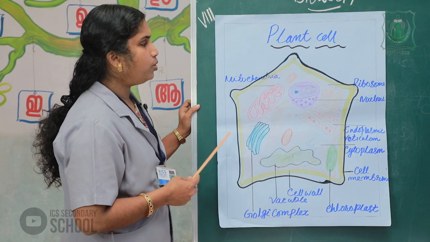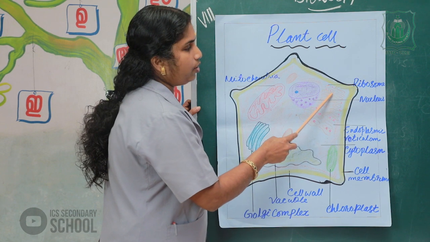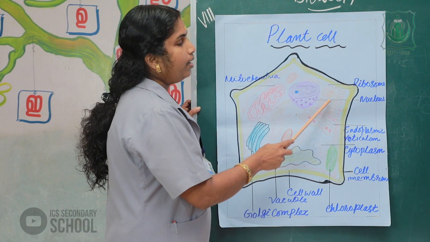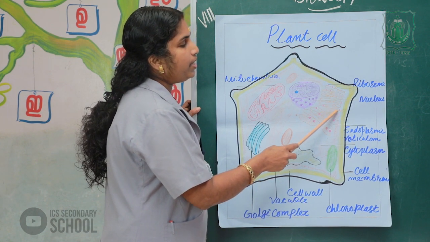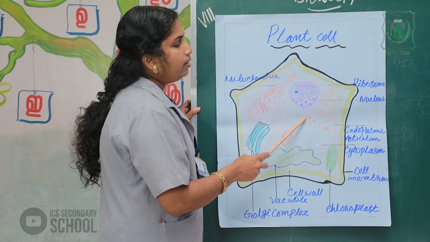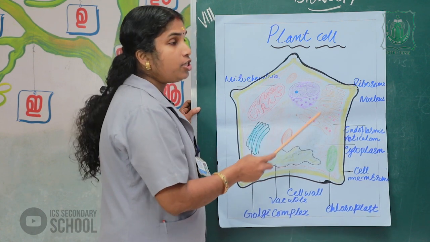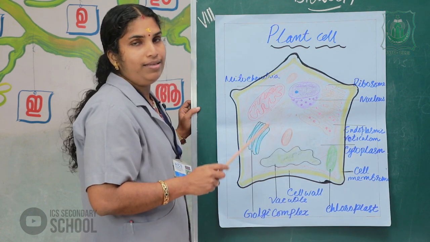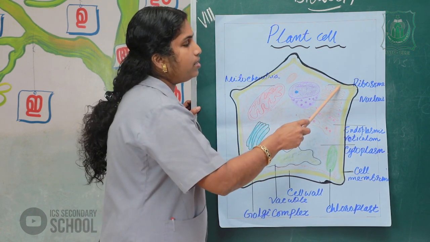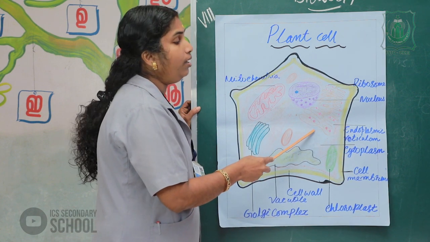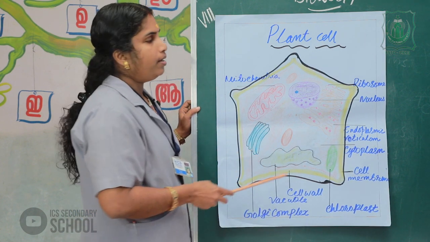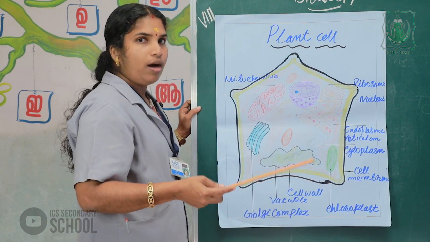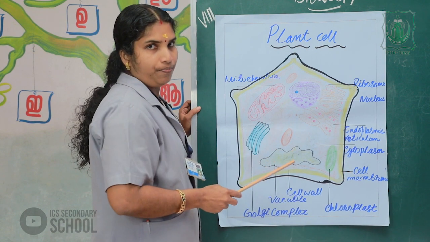Next is the endoplasmic reticulum. This net-like structure helps in the conduction of substances from outside to inside the cell.